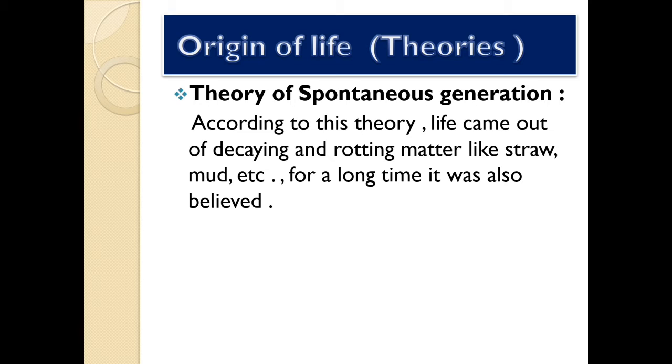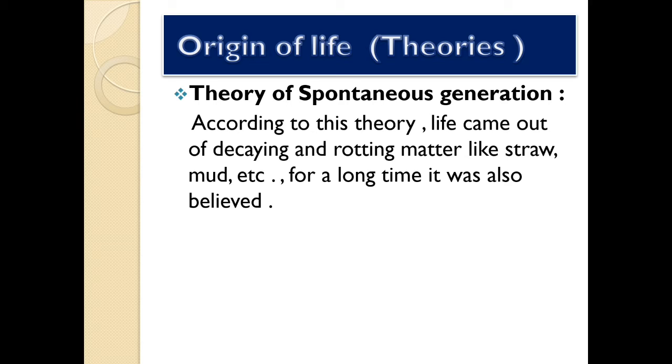So, in the theory of spontaneous generation, they said that life came out of decaying and rotting matter. They say that life originated from decaying and rotting matter like straw and mud, and this was also believed for a long time. So this theory is the theory of spontaneous generation.